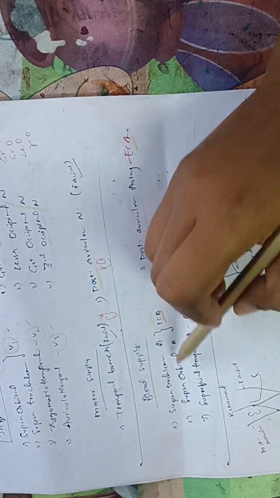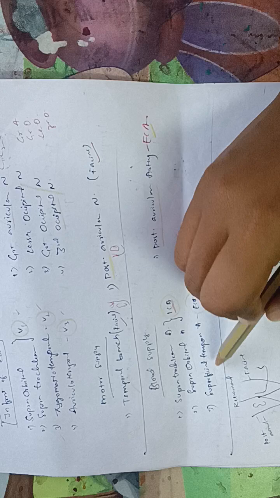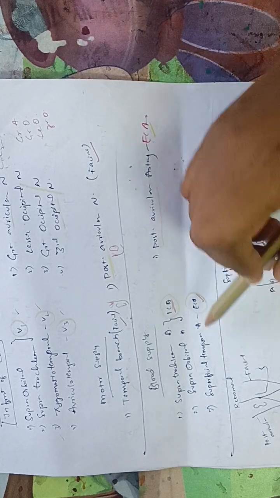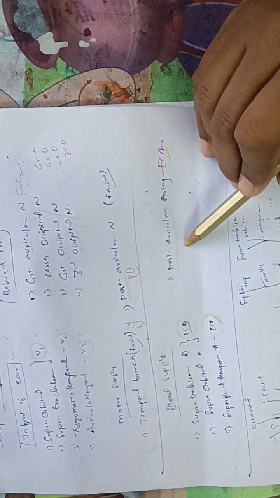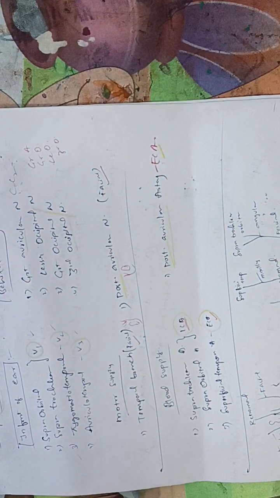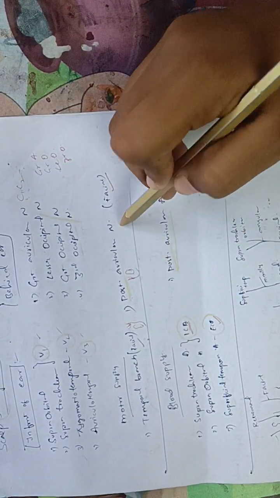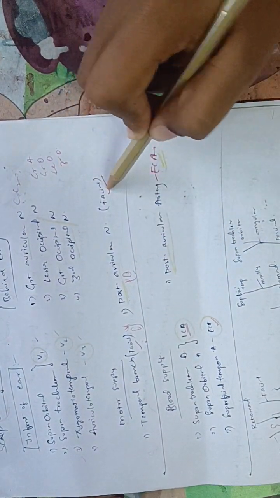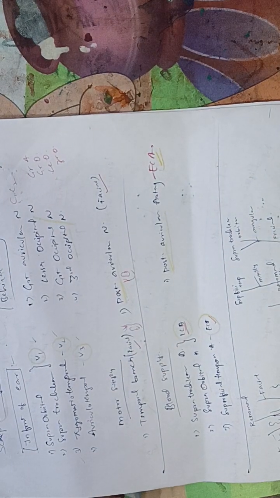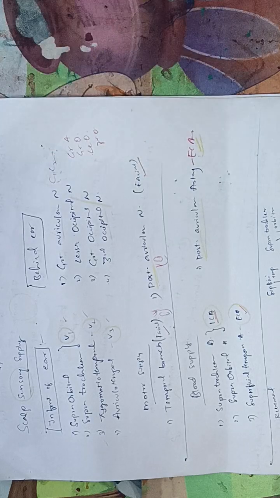Internal carotid artery divisions, supratrochlear, supraorbital. External is superficial temporal, which is the last branch. And behind ear is posterior auricular, in the name itself, behind, posterior auricular. This is a branch of external carotid artery. Posterior auricular nerve is a branch of facial nerve. Don't confuse, okay? Just remember like this, front and back of the ear, scalp supply.